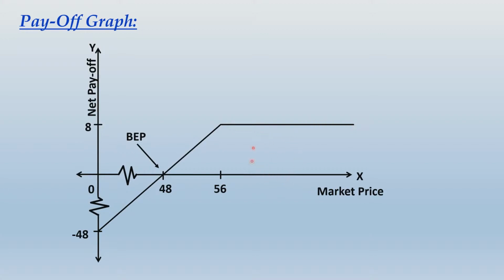So maximum potential of profit is limited, maximum loss is also limited. Both profit and loss will be limited. For the put option writer, the profit is limited to the extent of premium received, and the loss is limited to the extent of strike price minus premium. Break even point will also be strike price minus premium, and this put option writer will make money in a bullish market because the prices are rising. There will be benefit for the put option writer. When the prices are falling, put option writer will incur loss. So take a snapshot of this payoff graph, and then I take you ahead.